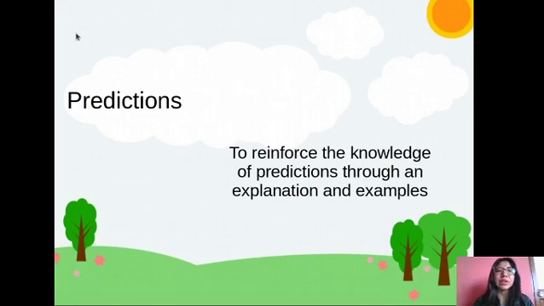Today we are going to review predictions, but at the beginning we are going to remember the topic of the last class. Okay, so can you tell me when do you use will? Okay, we are going to use will in order to speak about future plans, in order to make a prediction. And can you tell me what is the structure of might?